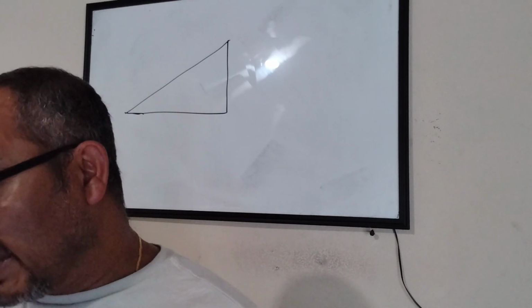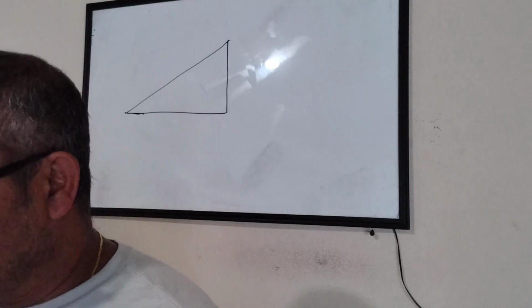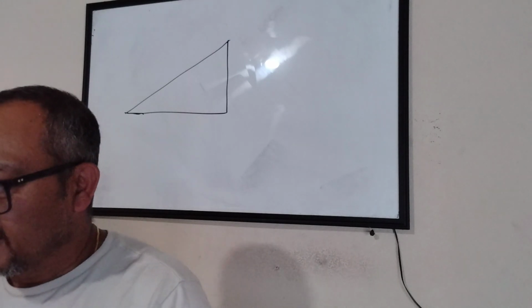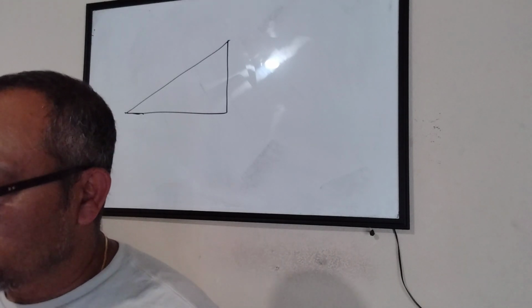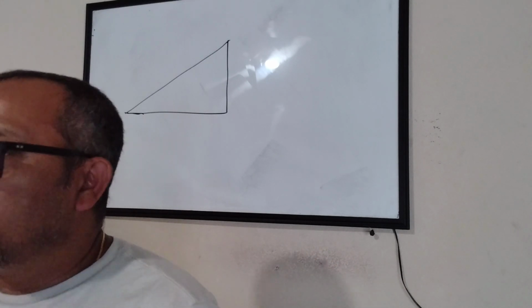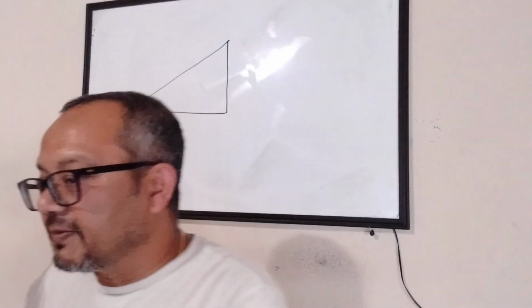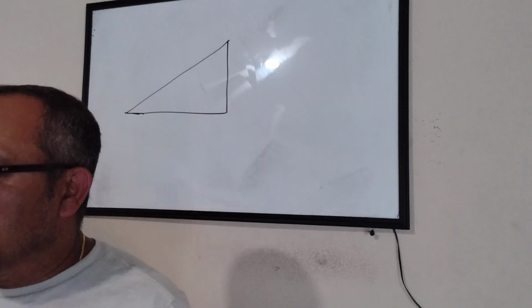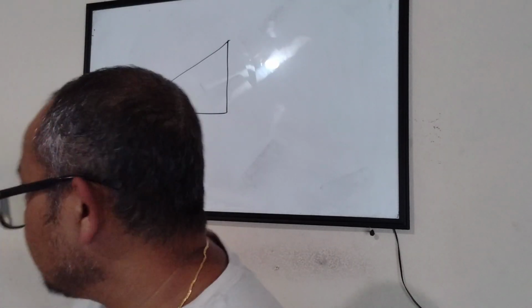We will use that information to prove the Pythagorean theorem. Yeah, Vivan, you were saying something. Isn't it 4 theorems of congruence? Yeah, 4 theorems of congruence, but we don't need that for proving the Pythagorean theorem. So we'll use the property of similar triangles for proving the Pythagorean theorem. Let's see how it works.